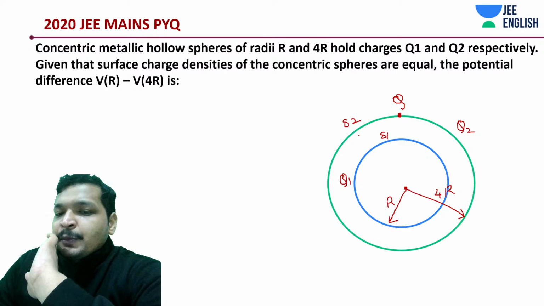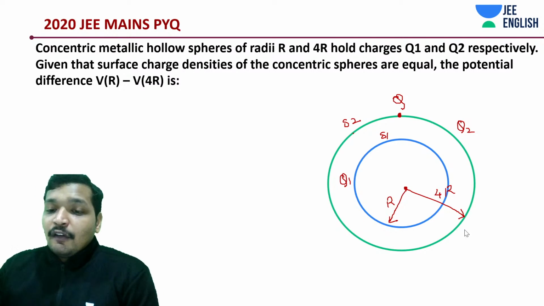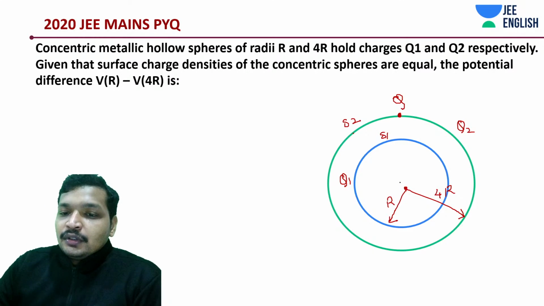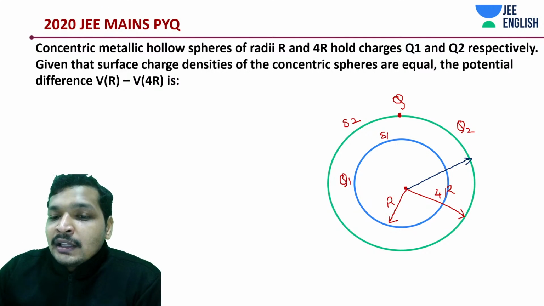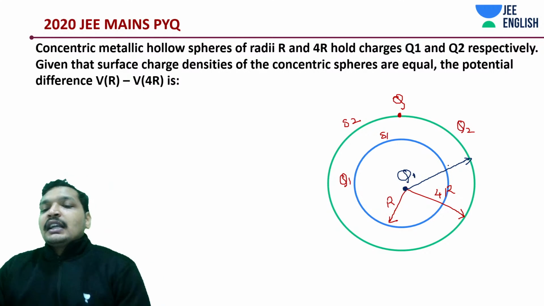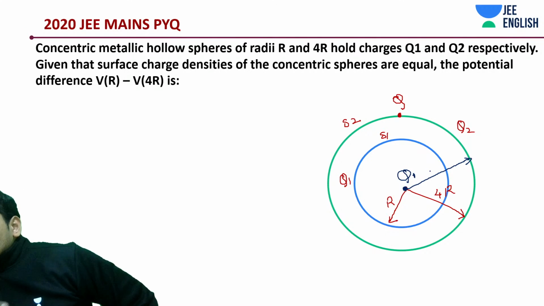For shell 1, it's surface potential. We need not even calculate it. But for shell 2, for shell 1, this point at 4R is as if all the charges Q1 are concentrated at the center. Even for surface potential, you're doing the same thing, but I'm just trying to get you accustomed to it.